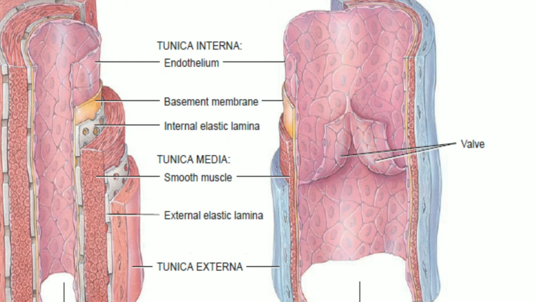These tiny blood vessels that branch into the larger blood vessels are called vasa vasorum. The tunica externa is the external and final outer covering of the blood vessel, and it is made up of elastic and collagen fibers.